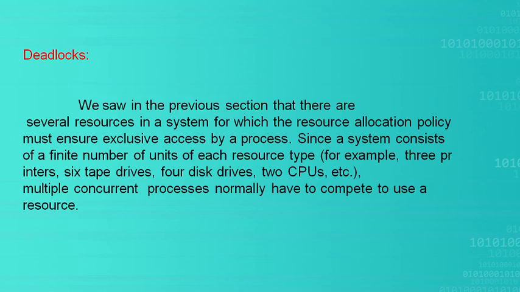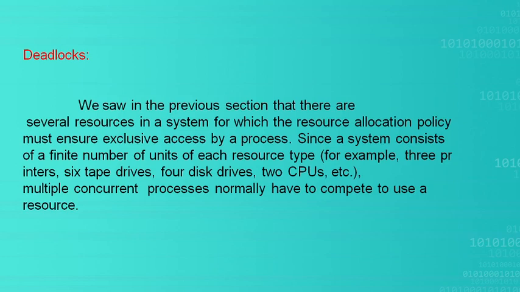In a distributed system, a system may consist of a finite number of resources, and each resource may have a finite number of units. For example, if the resource is a printer, units means the number of pieces available in that category of resource.